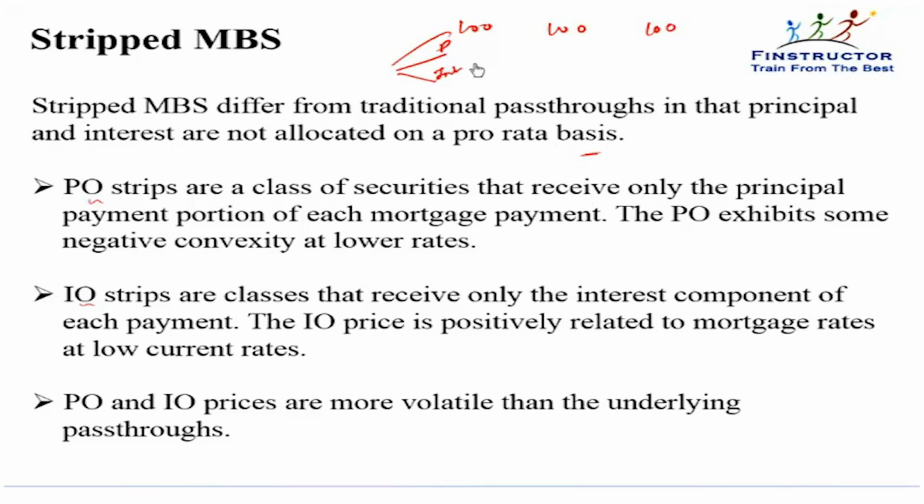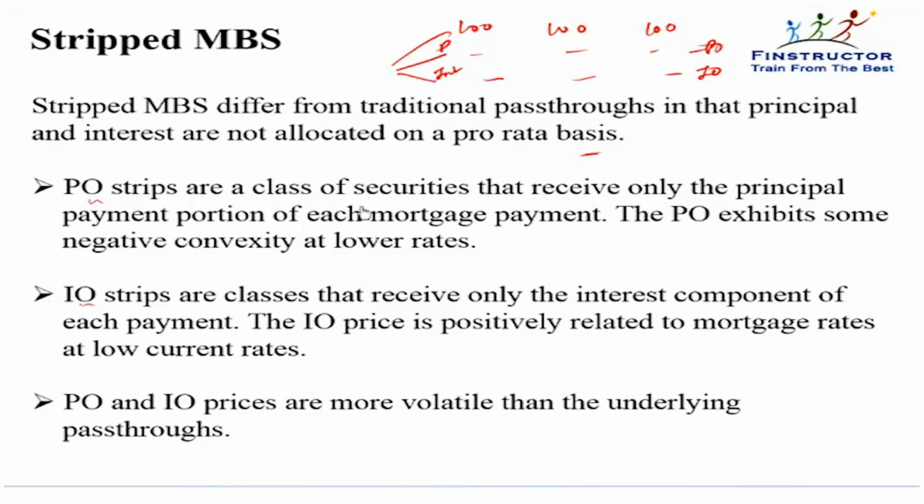If investors have appetite for principal only strips, this investor will only get the principal payments, high or low, whatever they may be. The second investor will only get the interest payments. If principal doesn't get repaid, interest payments will be high. If excess principal gets paid, the principal only strip will get a lot of money, but the interest only strip will get less money because he is entitled only to the interest part.